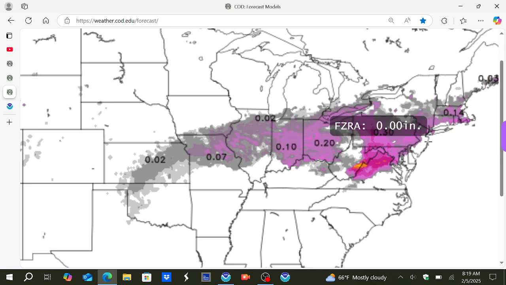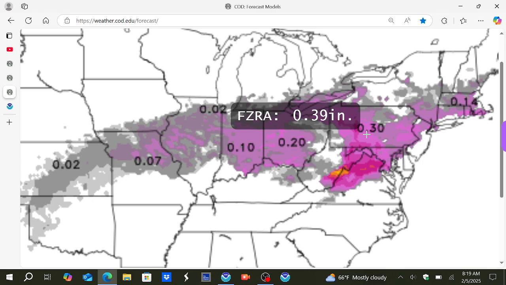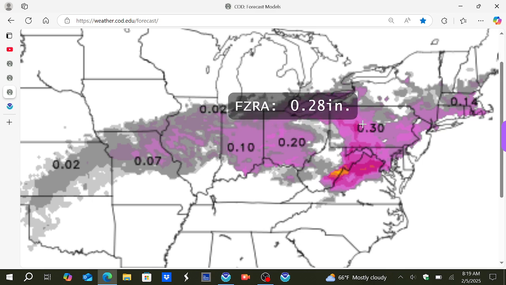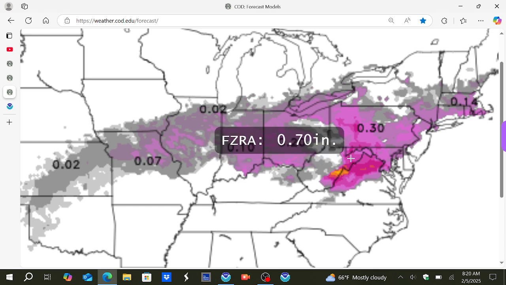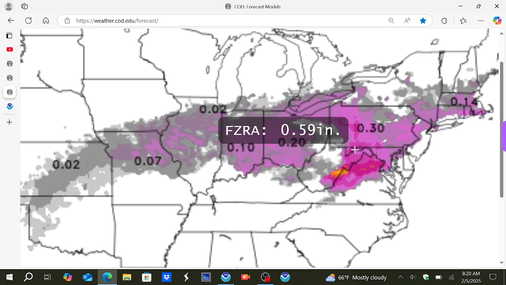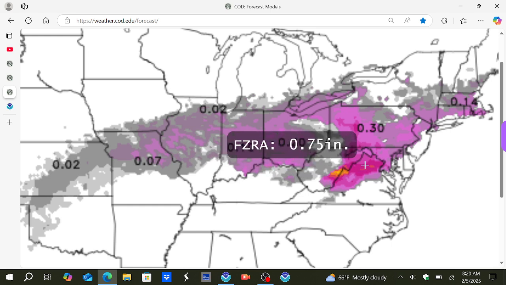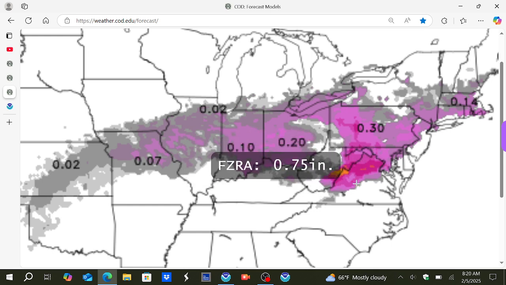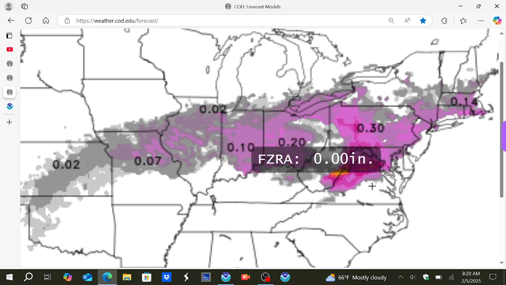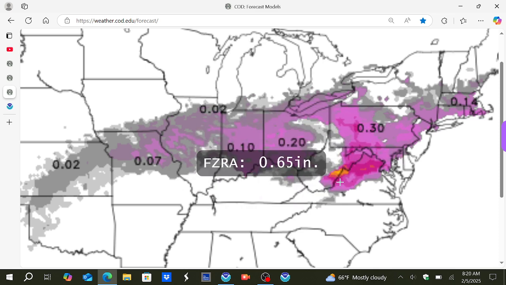And then, as I mentioned before, once we start getting into central and southern Pennsylvania, this is where we could be seeing as much as a third to a half an inch of ice accretion, especially in eastern West Virginia, western Maryland, northern Virginia. Could be seeing as much as 3/4 of an inch, maybe up to an inch of ice accretion in some of these areas. So we are looking at an ice storm, unfortunately, for portions of the mid-Atlantic.